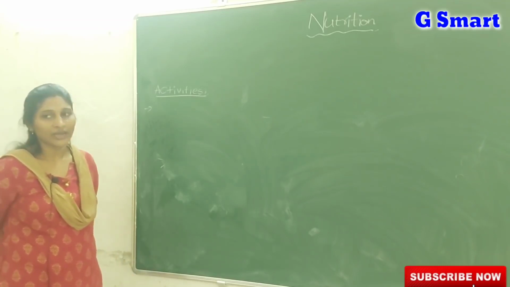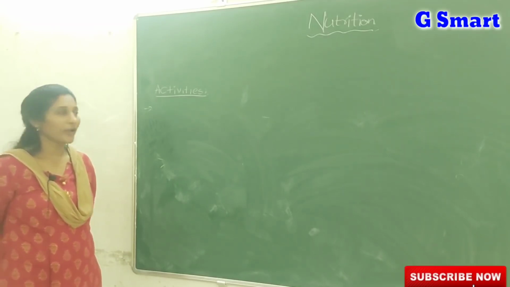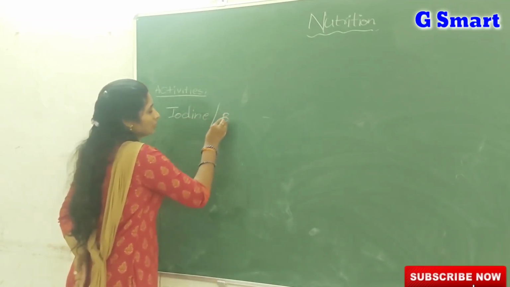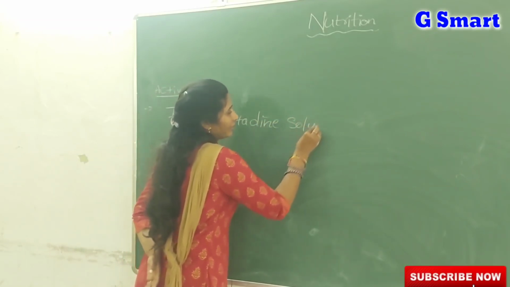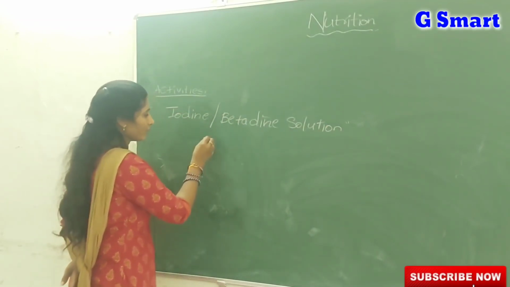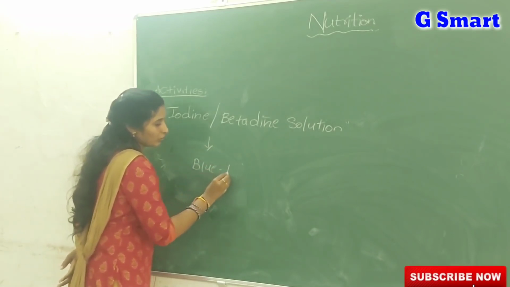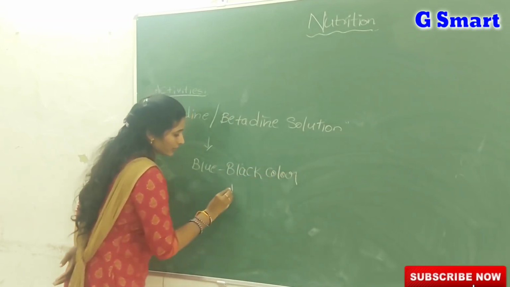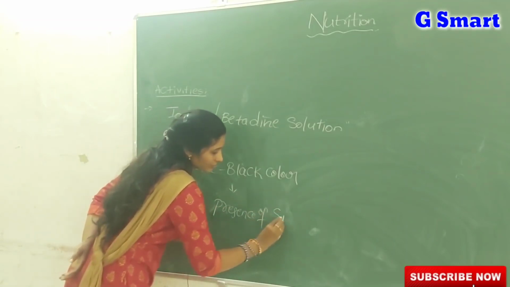After that, how can we test the presence of starch? By using iodine solution or betadine solution. If the leaf contains starch, it changes its color into blue black color. So the blue black color indicates the presence of starch.